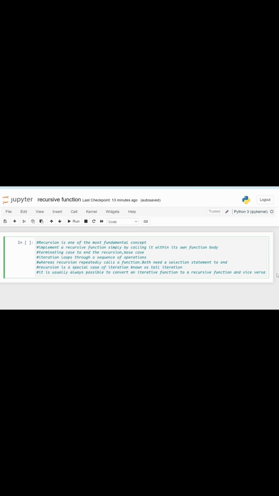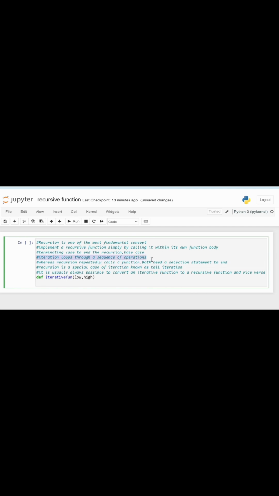Now let us discuss a simple example. Let's suppose we are defining an iterative function, and we are taking two values, one is low and one is high. In iteration, it will go through a sequence of operations, like loops.